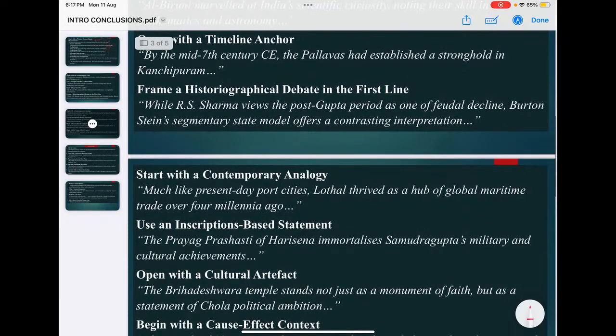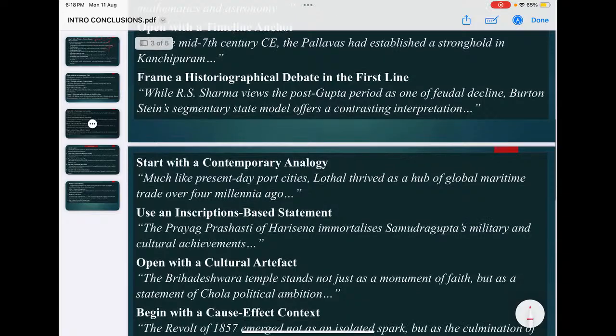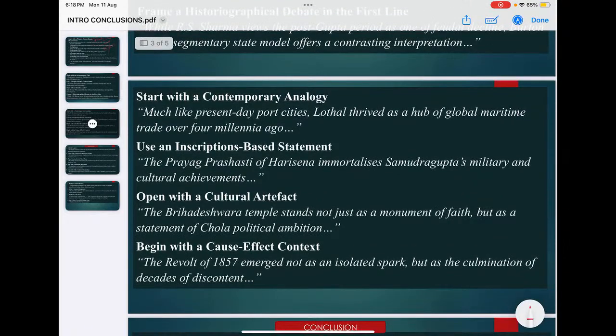Then historiographical debate. See, for example, R. S. Sharma views post-Gupta as feudal decline. Stein's segmentary state model offers a contrasting interpretation. So when you start an answer, somewhere you can use a historiographical narrative or debate in order to introduce an answer, or a contemporary analogy, starting with a contemporary reference.